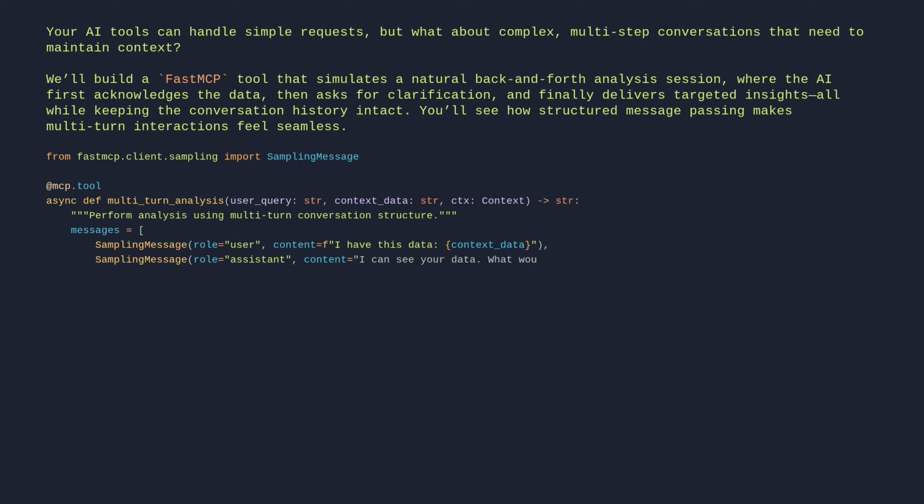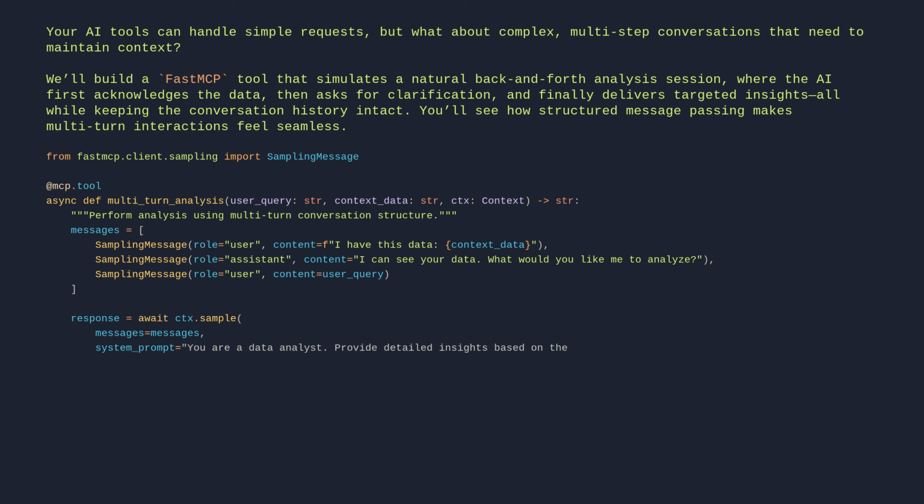What would you like me to analyze?"), SamplingMessage(role="user", content=user_query)]. response = await ctx.sample(messages=messages, system_prompt="You are a data analyst. Provide detailed insights based on the conversation context.", temperature=0.3). return response.text.